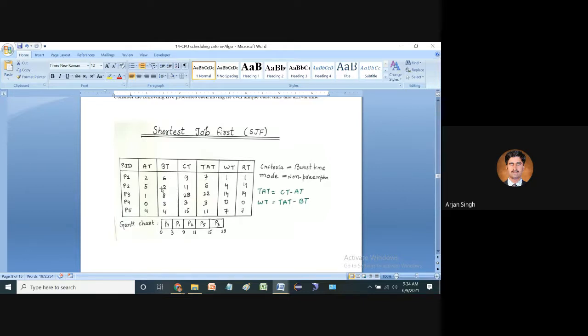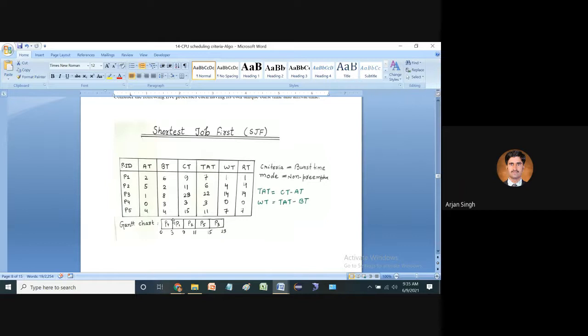and then after that we have considered the arrival time of P1. Okay, so for P1, what does it require? The burst time of P1 is equal to 6. Okay, so it requires 6. So 3 plus 6 is equal to 9. Okay, so it means that the completion time of P1 is 9.